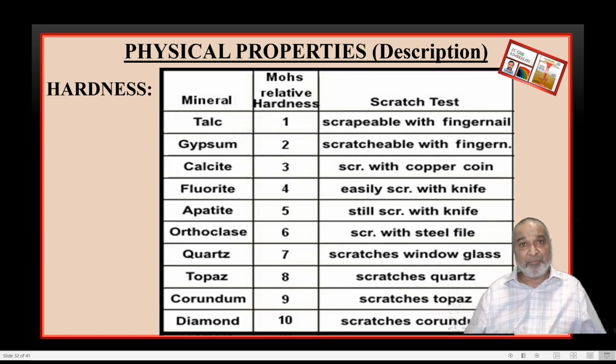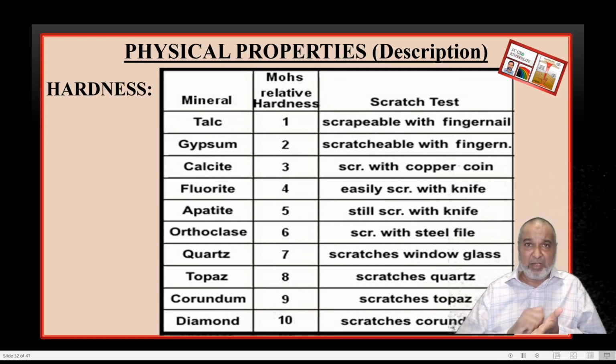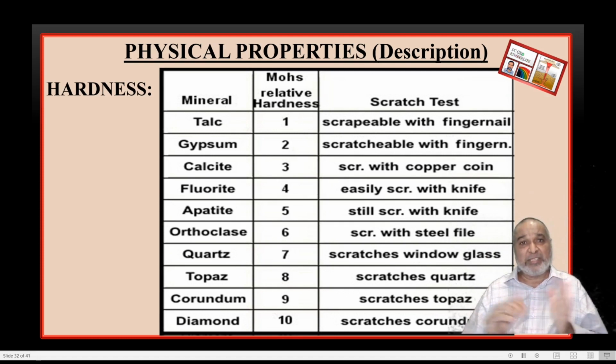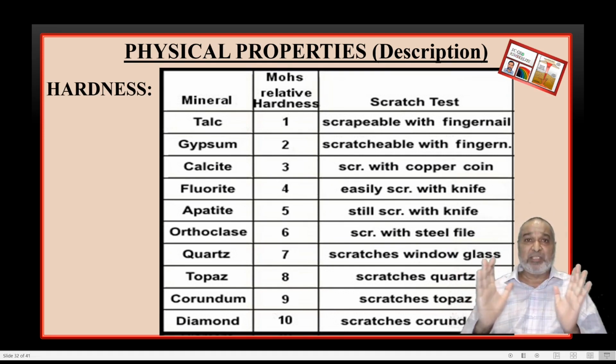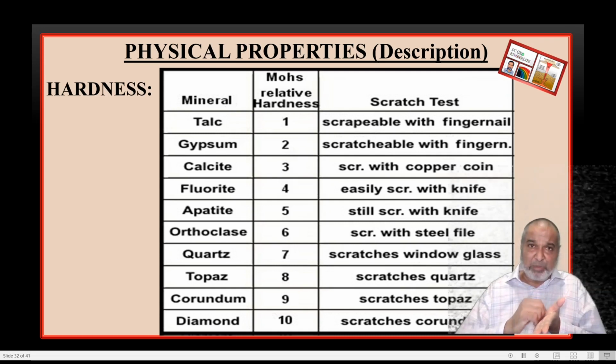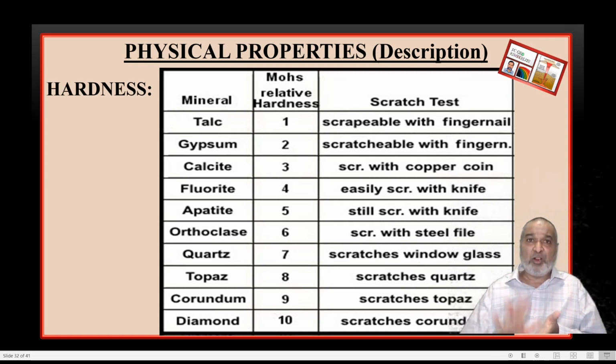Number 4 is key or coin. Rub on the surface. If you get a powder, hardness will be 4. Number 5, rub the mineral on the steel plate. You get a powder of the mineral and a noise, so hardness will be 5. Number 6, no powder, just noise, nothing is there. Number 7, there will be a scratch, sometimes powder of the mineral, that is hardness 7.